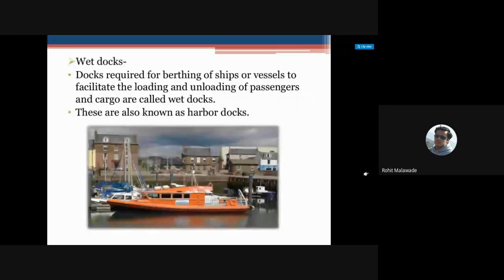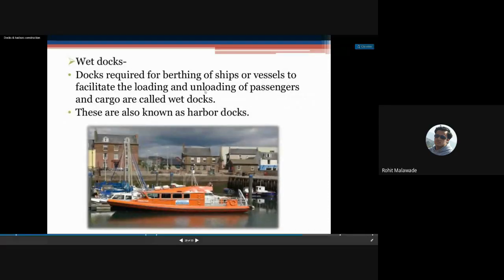Now what is a wet dock? We are going to see. A wet dock is nothing but a dock that is going to be filled with water. So this is what your dockyard is.